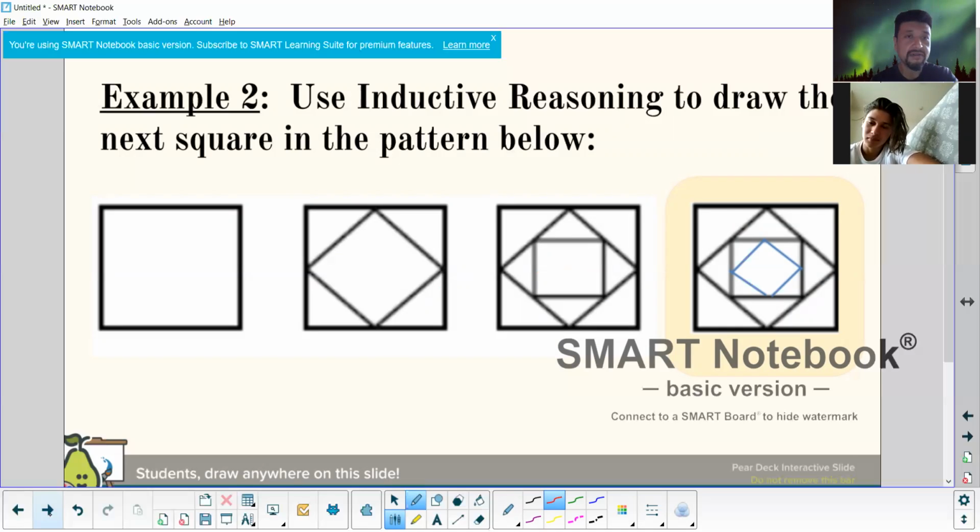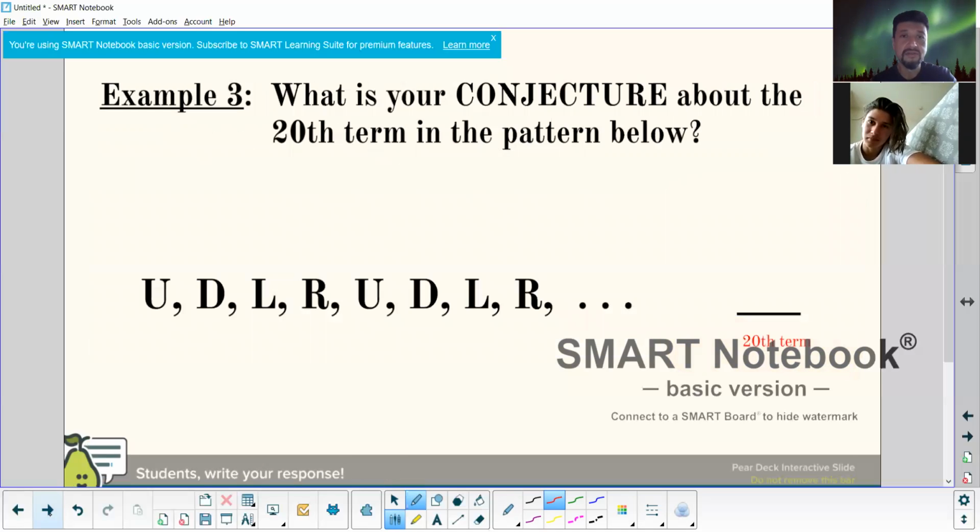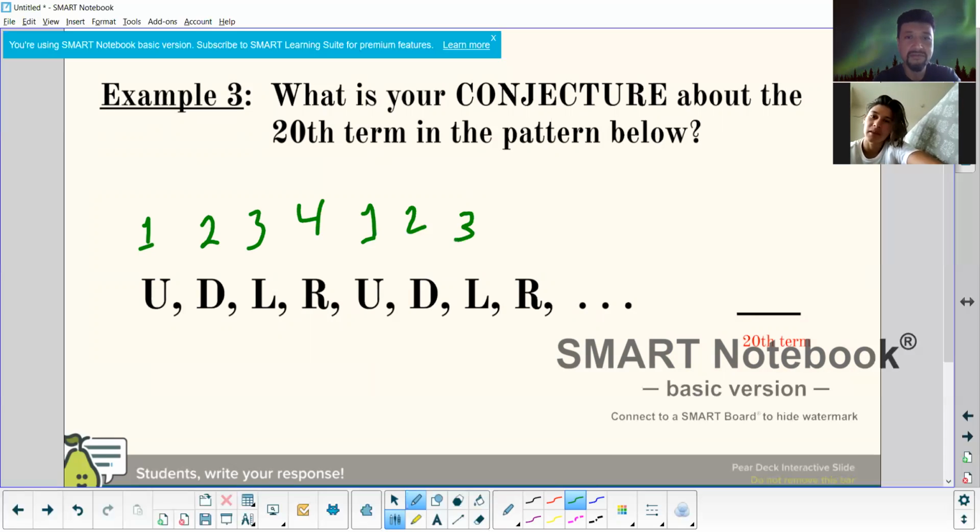All right, now let's go ahead and do this one. So, what is your conjecture about the 20th term of this pattern below? Well, let me help you. 1, 2, 3, and then 4, and then we repeat, don't we? Notice how this goes back to 1, 2, 3, and 4. You could just do 4 times 5, and that means the last letter would be R then. Yeah, exactly. And that's how you come up with that solution.